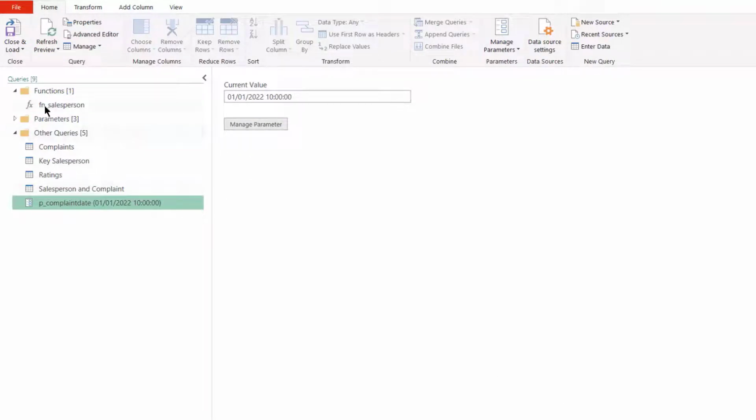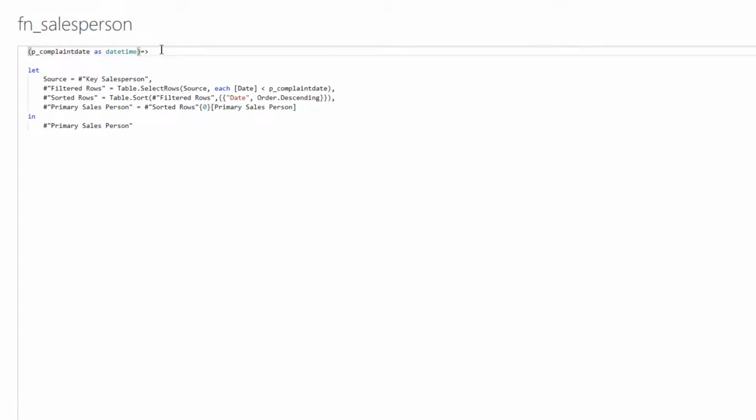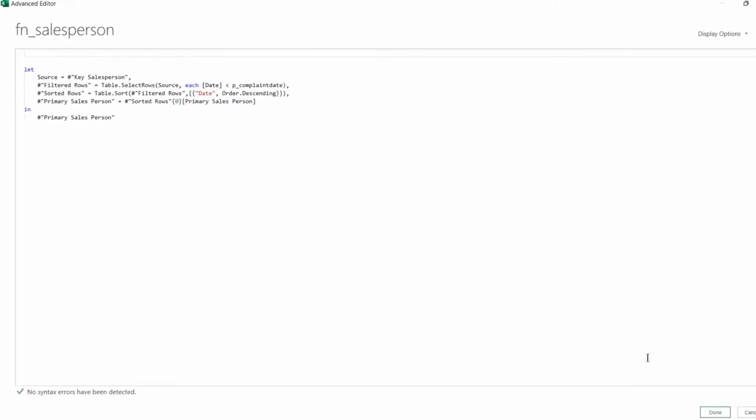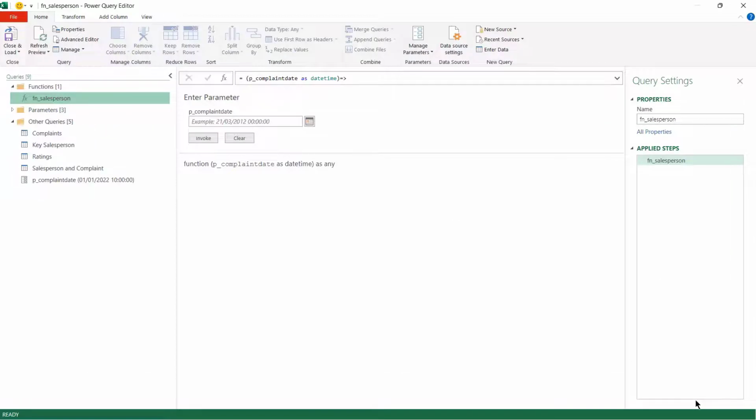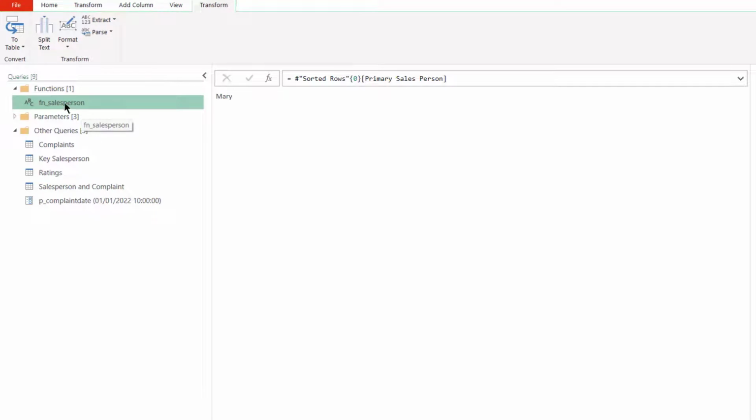So now if we go back to fn_salesperson, we're going to go to the advanced editor, and we're just going to get rid of this top line because this should already be recognized now. So we're just going to delete this, and now we've got a standard program. So we're going to click done. And now you can see we can access steps here. So now we've actually got this as coming out with a value.